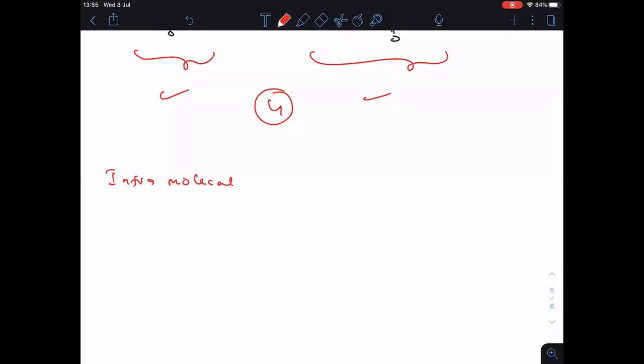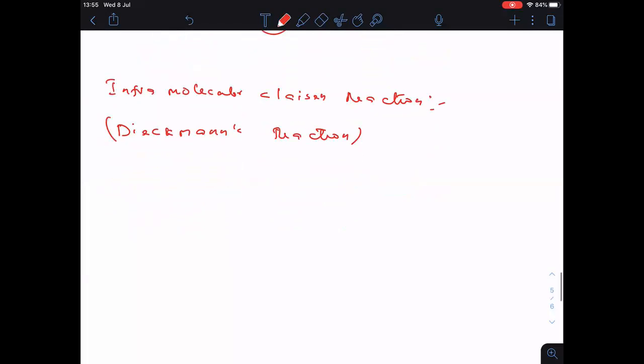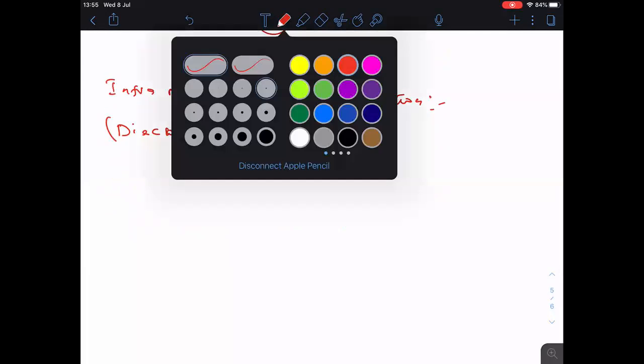Intramolecular Claisen reaction. Okay, this is having a special name also. This reaction is called the Dieckmann reaction. Intramolecular Claisen is also called Dieckmann reaction. Okay, within the molecule the reaction will happen.